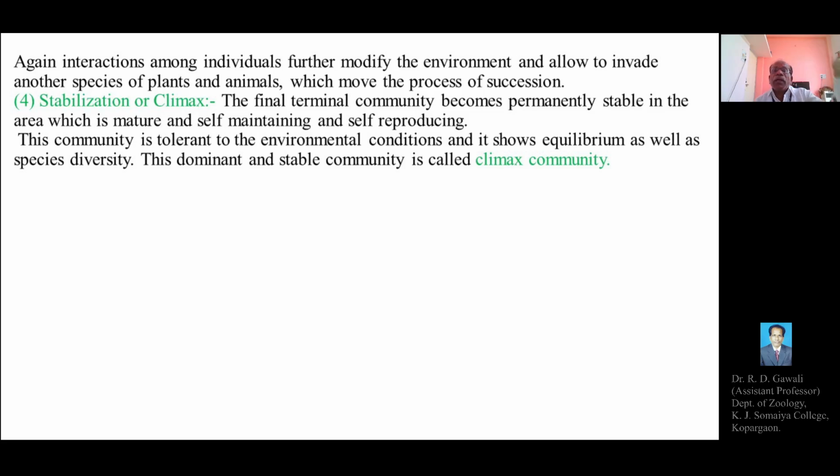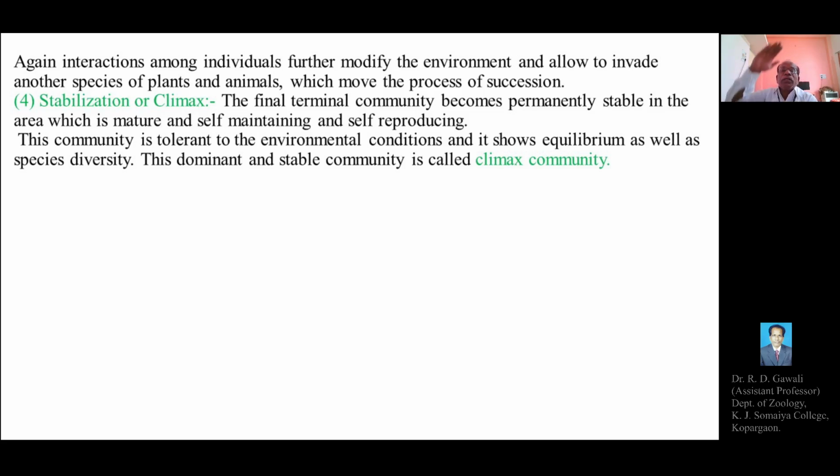So at the stage of the final ecological succession, the stabilization or climax, whatever species of plants and animals exist, they are self-sustaining, self-reproducing, permanent, stable and tolerant to the environmental conditions, and it shows equilibrium as well as species diversity. And this dominant and stable community is called the climax community.